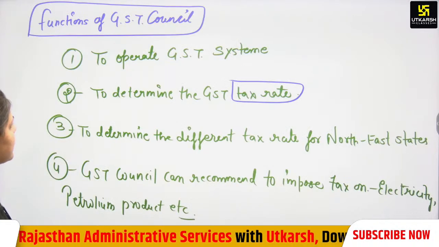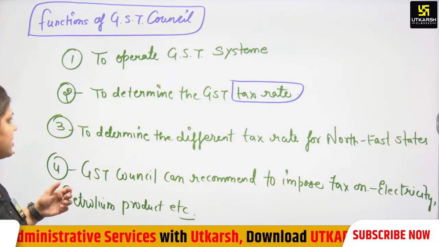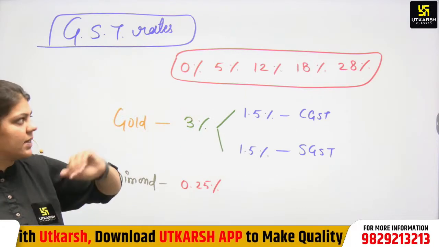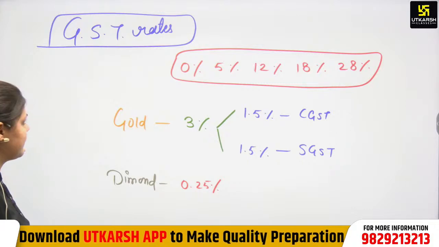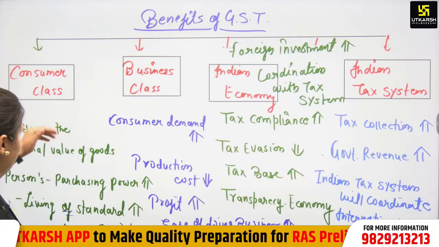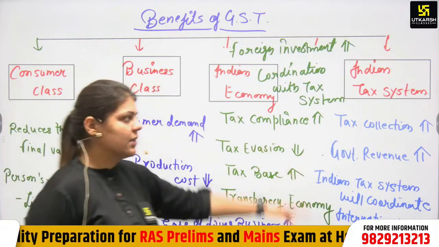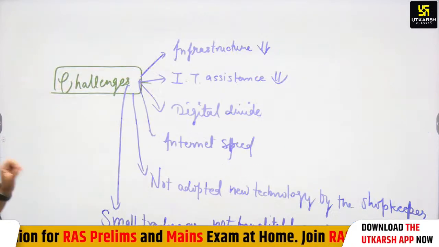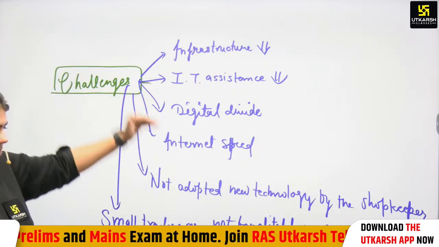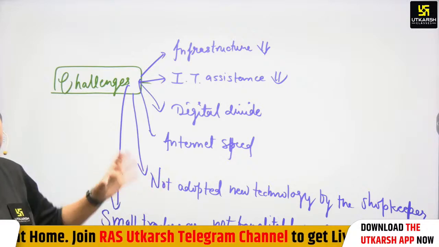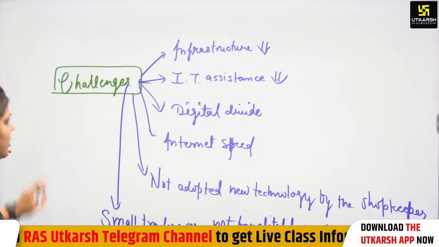Then again, we have discussed the functions of GST. We have discussed GST rates: 0%, 5%, 12%, 18% and 28%, the 5 slabs. Again, the benefits to the consumer class, business class, Indian economy, then the Indian tax system. We have discussed the benefits. Again, challenges: there are some challenges before GST, and a question can be asked in the mains examination, so you have to remember these points in your mind.